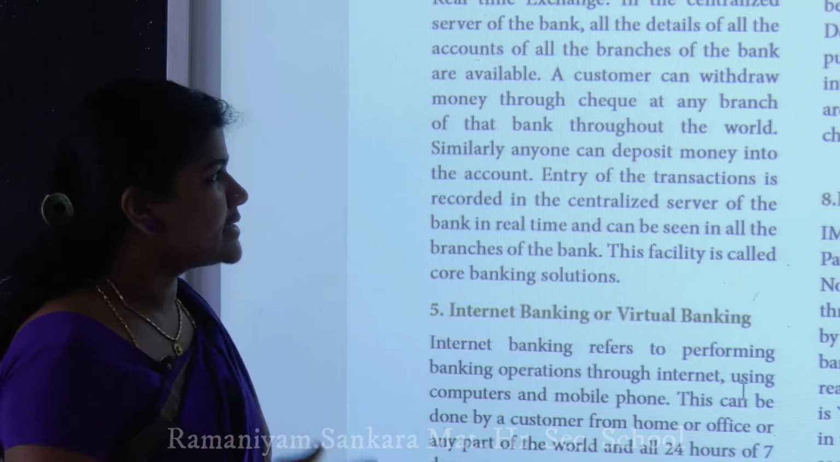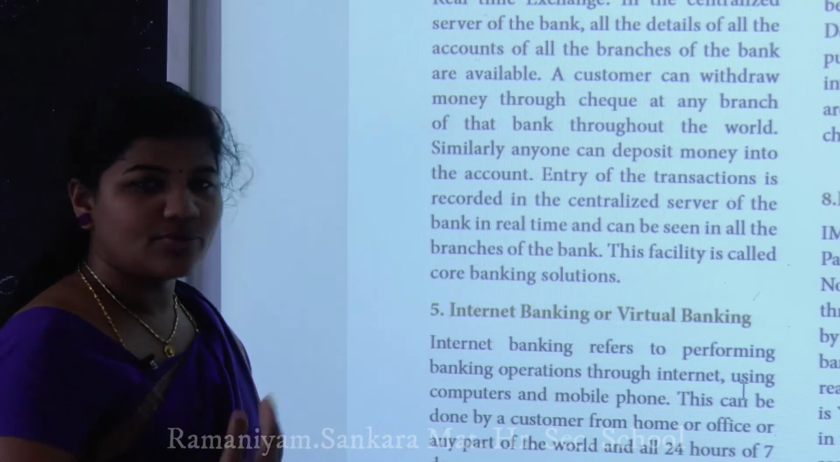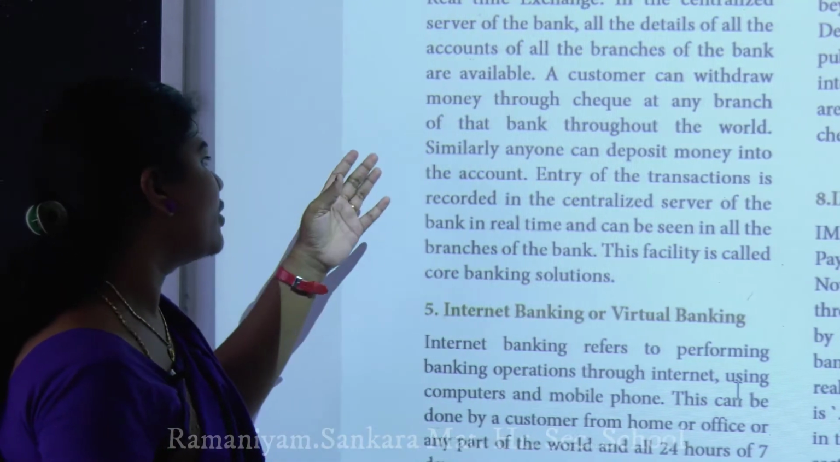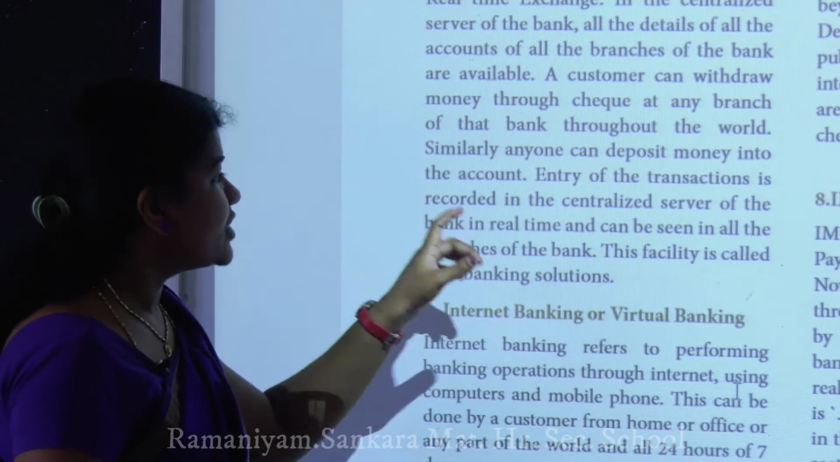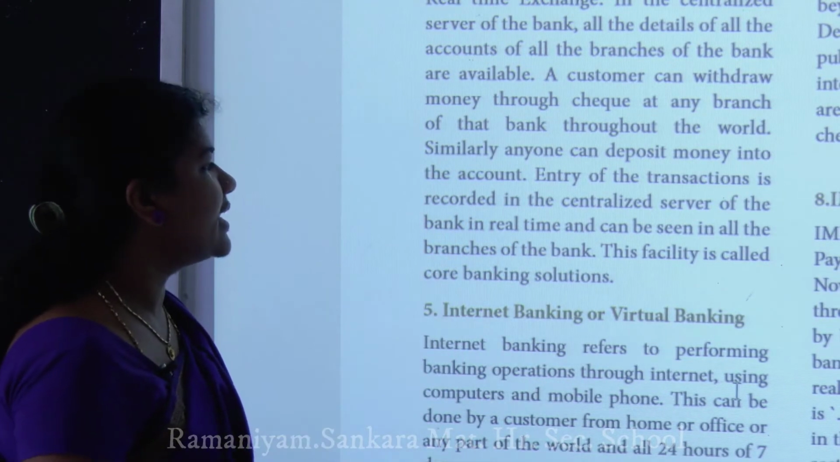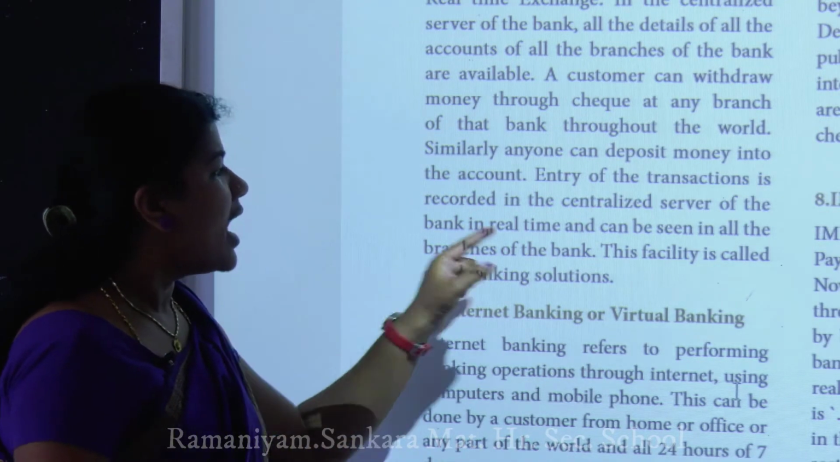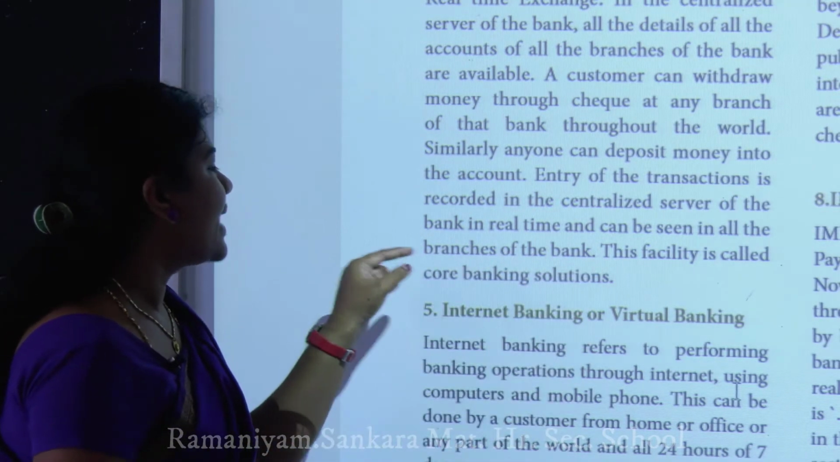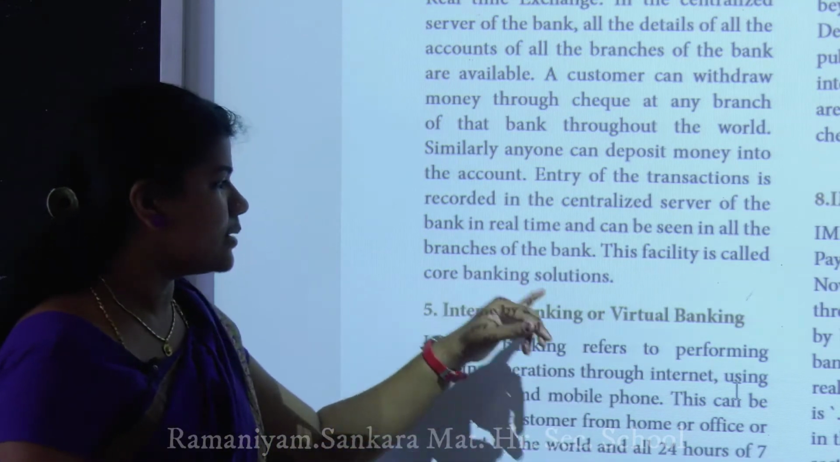So they have to get a checkbook, which means they have to fill in the form and easily get the checkbook from the bank. Similarly, anyone can deposit money into the account. The entry of the transactions is recorded in the centralized services of the bank in real time and can be seen in the branches of the bank. This facility is called core banking solutions.